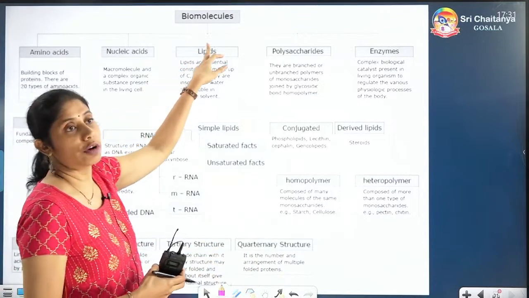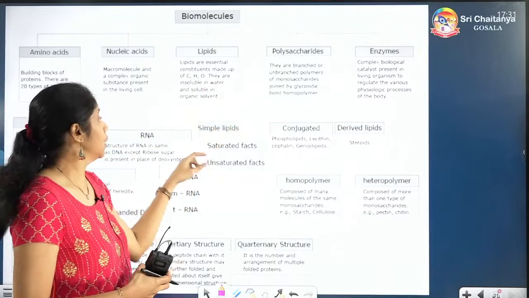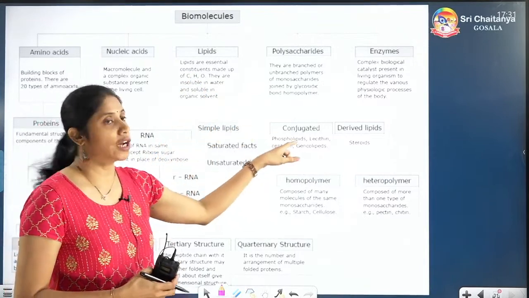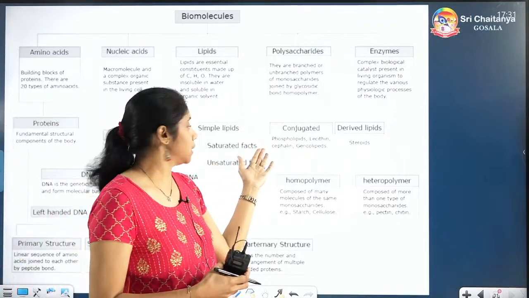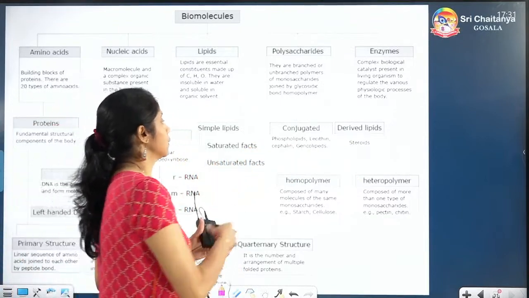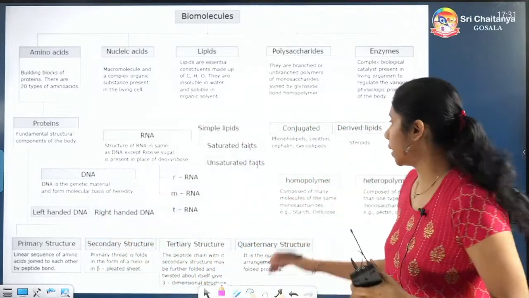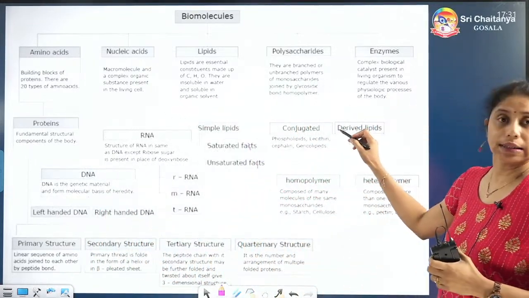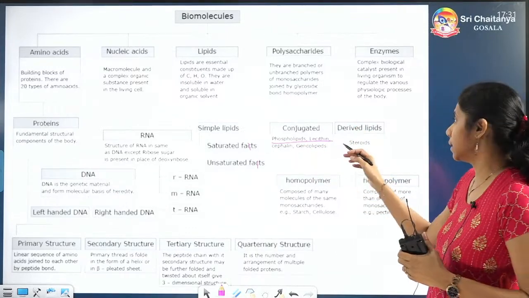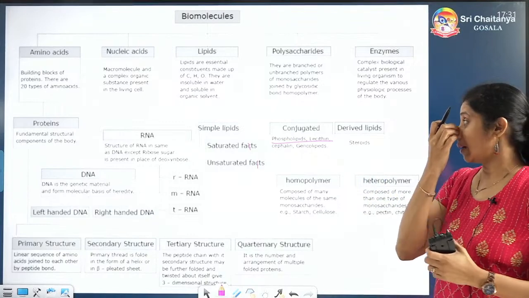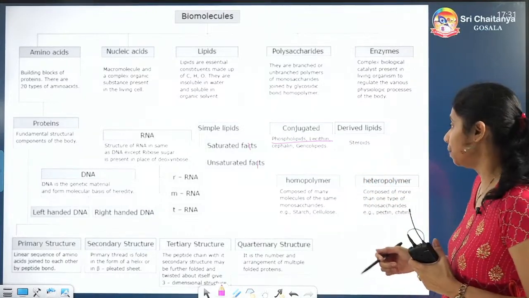Then I told you about lipids, which are micromolecules present in the retentate portion. Simple lipids, conjugate lipids and derived lipids I have shown you. Saturated fats and unsaturated fats are there. Conjugated lipids are also there, like phospholipids and lecithin. Then for derived lipids, I showed you the cholesterol structure, steroids.